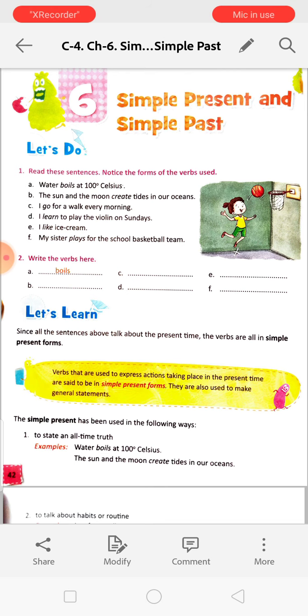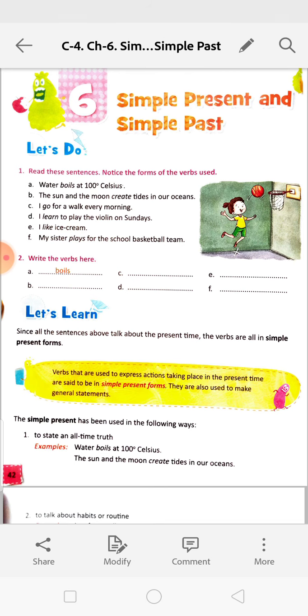I go for a walk every morning. Here also we are using the main form of verb, go. I learn to play the violin on Sundays. Here learn. Learn is also the main form of verb. I like ice cream. Like is the main form of verb. My sister plays for the school basketball team.